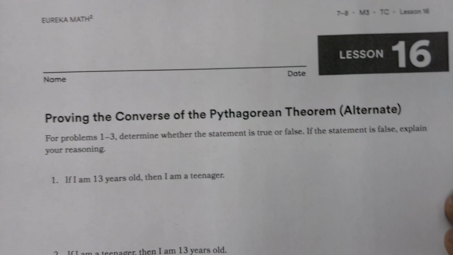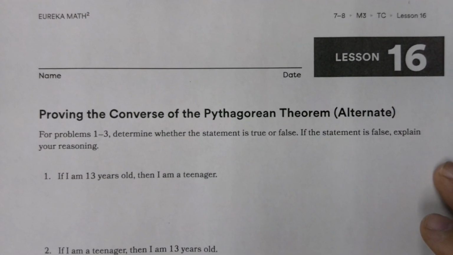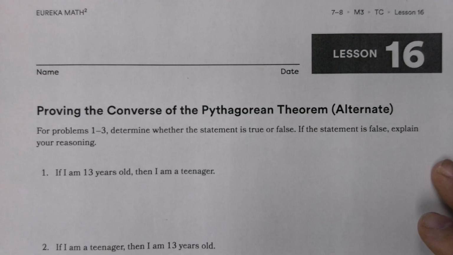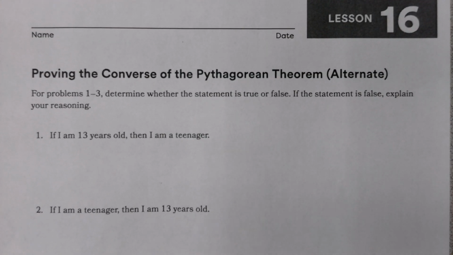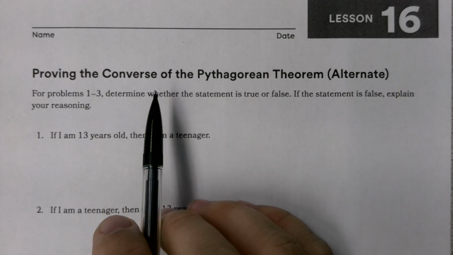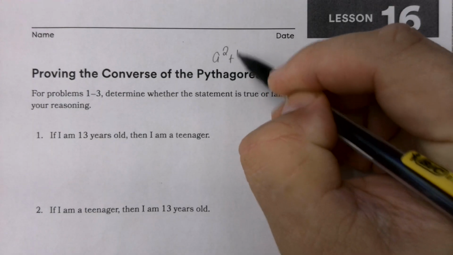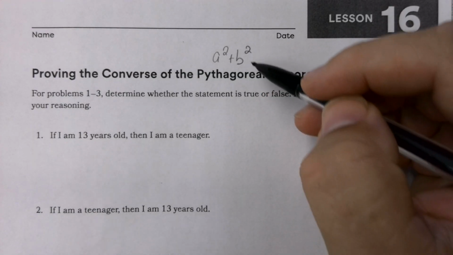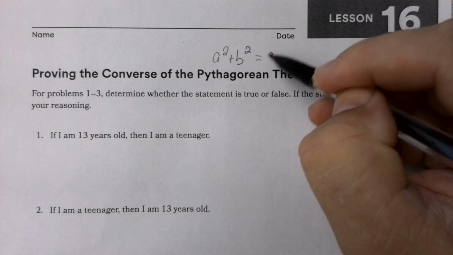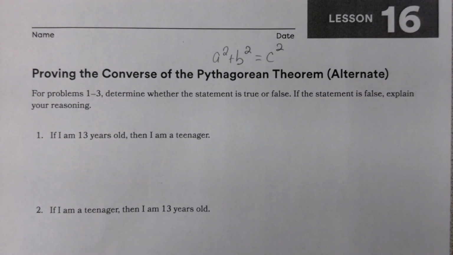Today's video covers Lesson 16 in Module 3 for Level 7-8, proving the converse of the Pythagorean theorem. I'm going to walk through the alternate lesson questions and then have a few supplemental questions to go along in there as well. When we're looking at the Pythagorean theorem, just a reminder, that is when we talk about the sum of the squares of the legs of a right triangle being equal to the square of the hypotenuse.